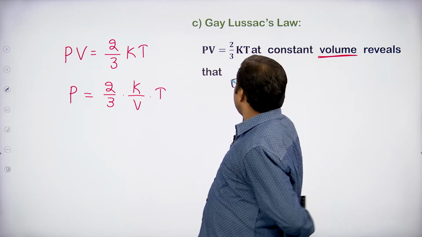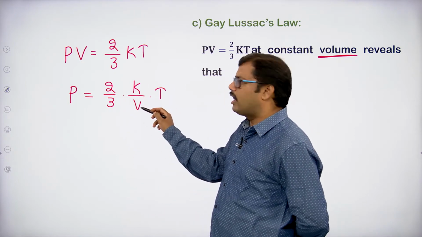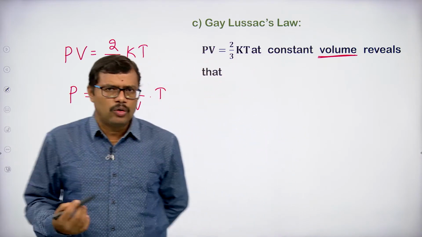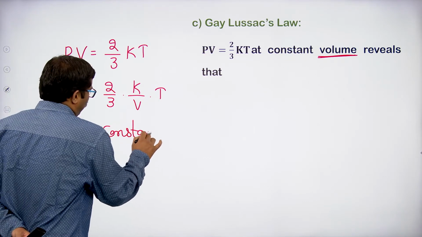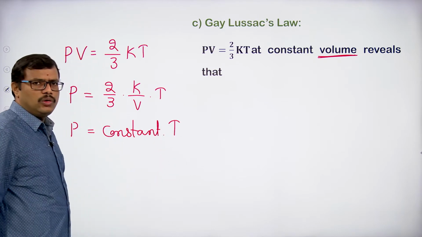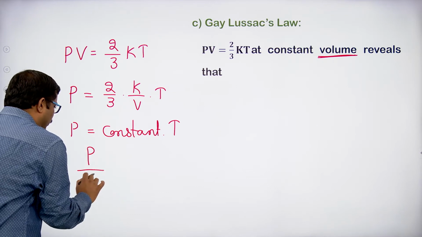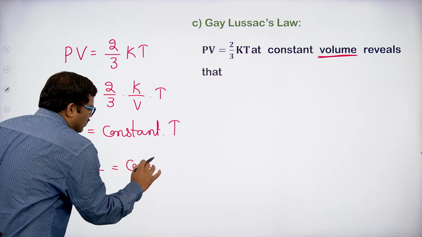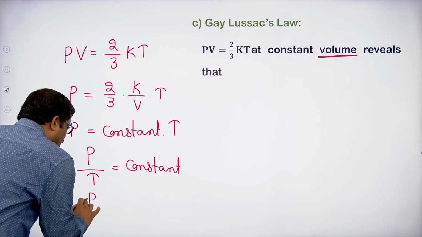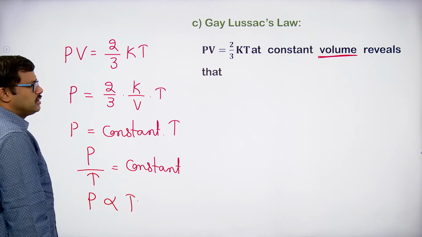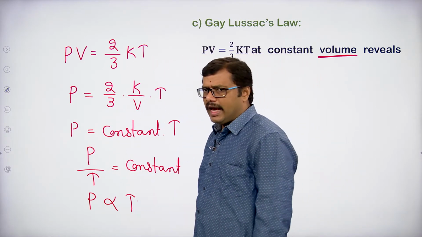Now, if we are keeping the volume constant, 2 by 3 is a constant, K is constant, now V is also constant, constant by constant into constant. So, we are going to get one more constant. So, we can write it as P equal to constant into T. Or if I am bringing the P to this side, it becomes P by T equal to constant. Or if I am removing the constant and making direct proportionality, P is directly proportional to T. So, this is how we can easily derive the Gay-Lussac's law from the kinetic gas equation.